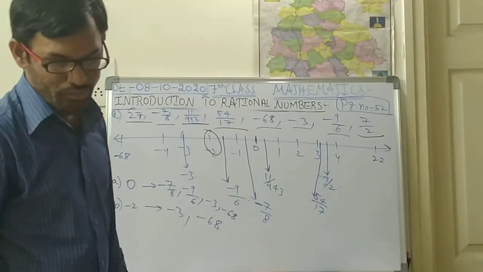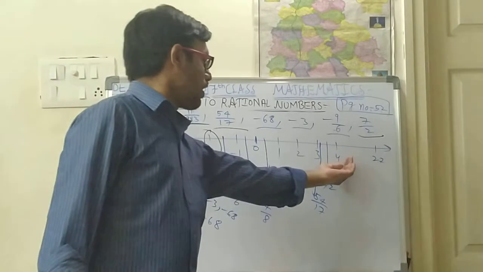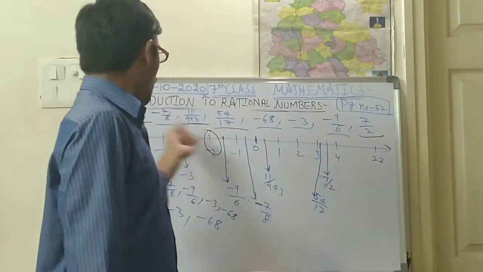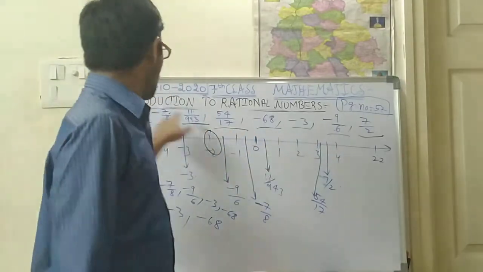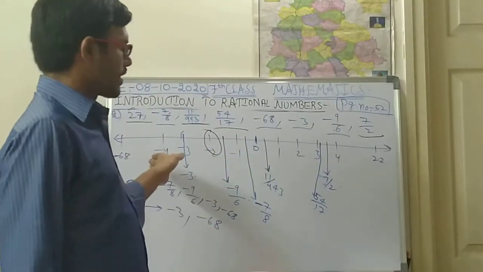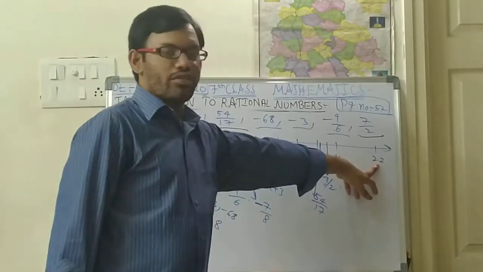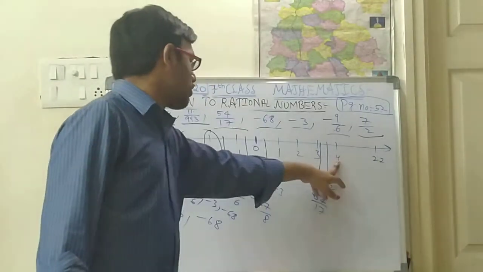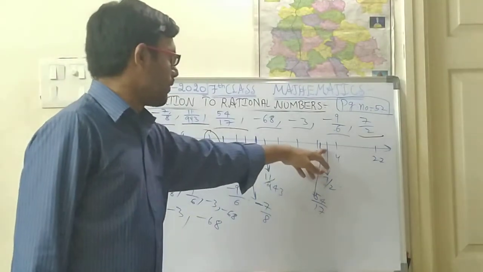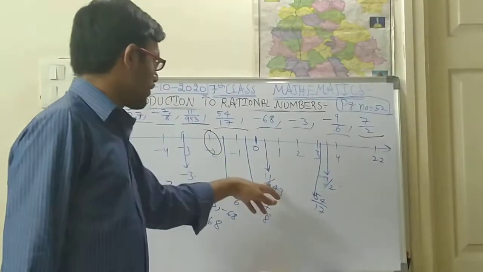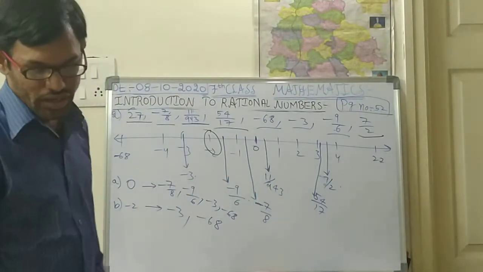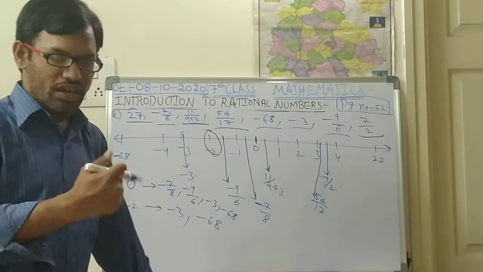Okay, next 4, left side of 4. So 4 is here. Left side of 4 means all the numbers are there, except 27. Remaining all numbers are on the left side of the 4. Is it right, children? 27 is to the right side of 4, but to the left side of 4, remaining all the numbers are there, starting from 7 by 2, 54 by 17, 11 by 9, 43, and all numbers are there.